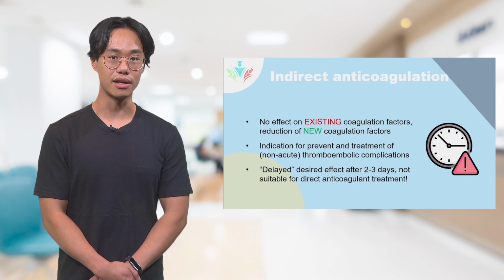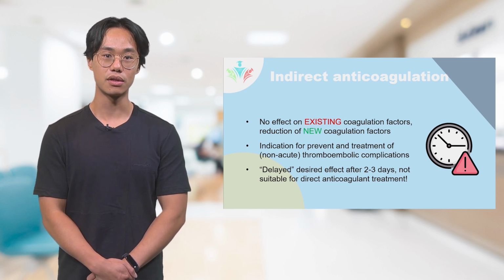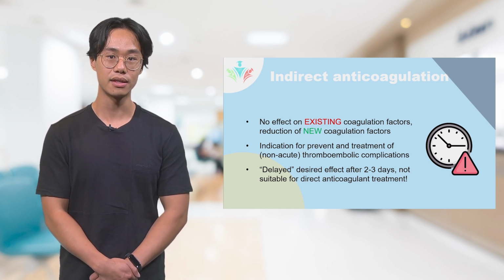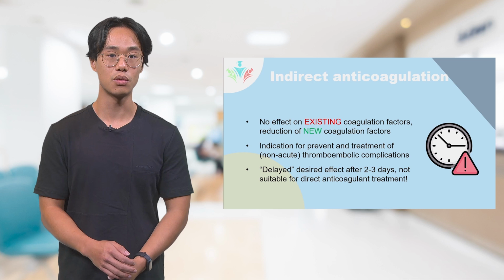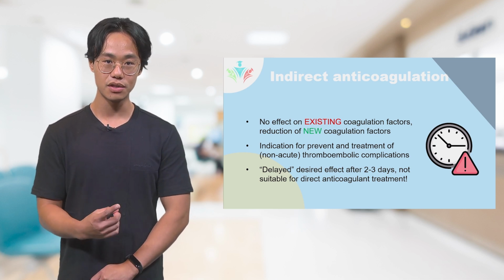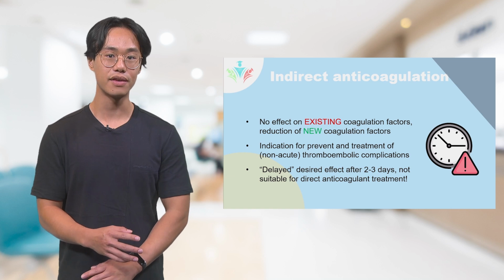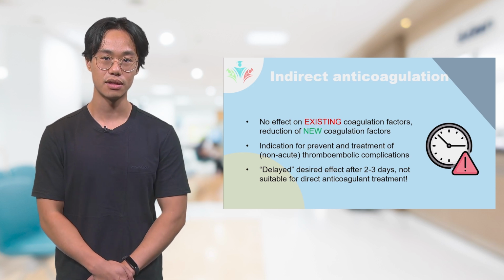VKAs indirectly contribute to anticoagulation, unlike the DOACs, which are called direct oral anticoagulants for a reason. Because VKAs initially target vitamin K and not the procoagulants themselves, this has several consequences. Firstly, they won't affect the function of existing coagulation factors. They only reduce the synthesis of new coagulation factors.